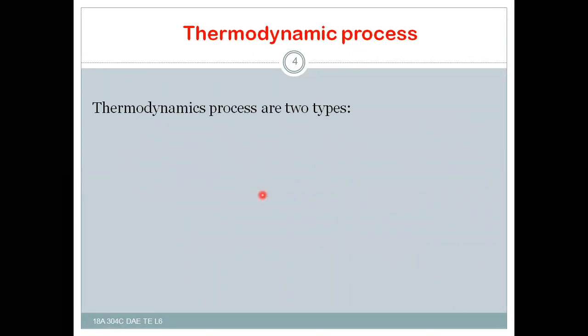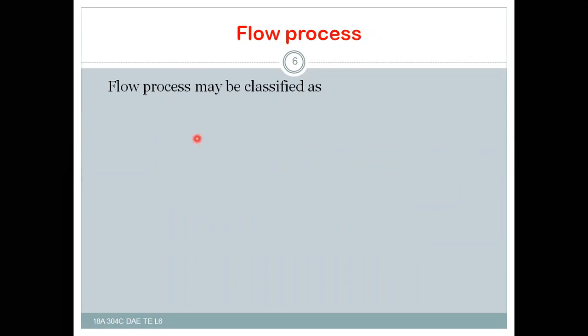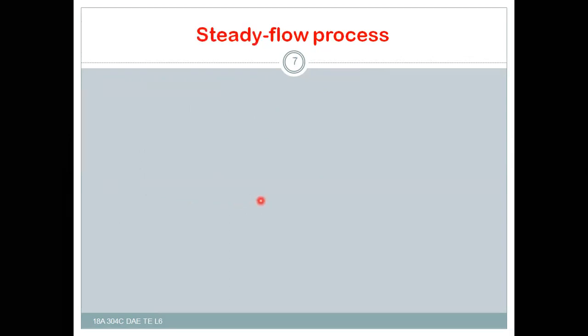And what are the types of thermodynamic process? Here you can see thermodynamic processes are of two types. Number one is flow process, and number two is non-flow process. The flow process may be classified as steady flow process and non-steady flow process.